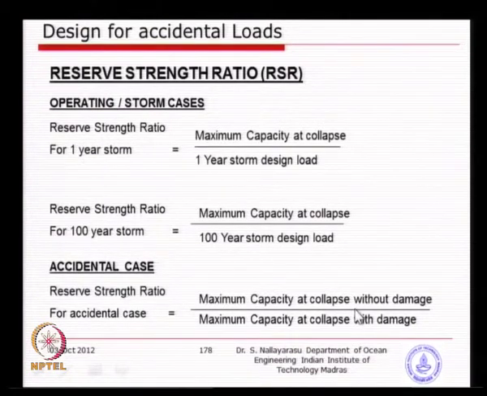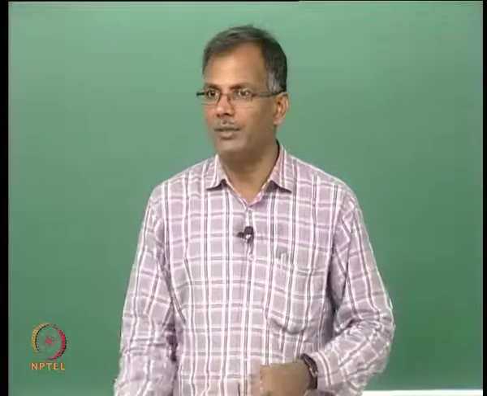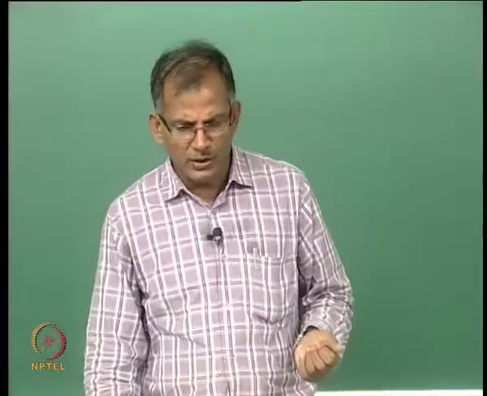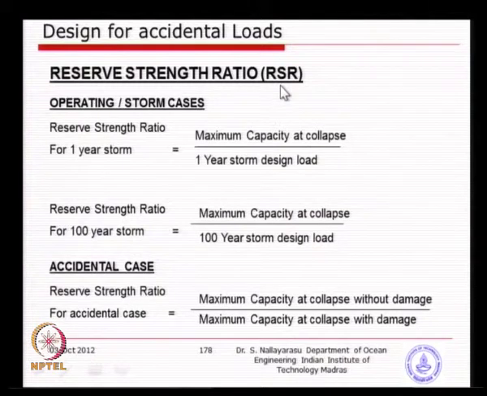For example, if I allow only a 1 year storm condition in the evaluation of the damage case, then within 1 year I have to repair it, and bring the structure back to undamaged condition. So, this reserve strength ratio is an important parameter for comparison of the ultimate strength of the full system, either before damage to after damage, or comparing with the storm conditions, whether 1 year or 100 year.